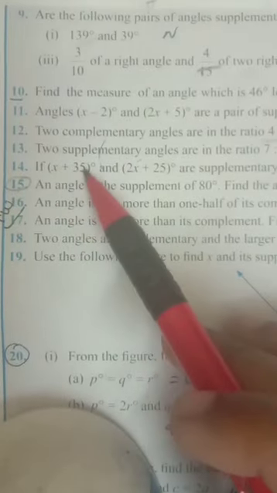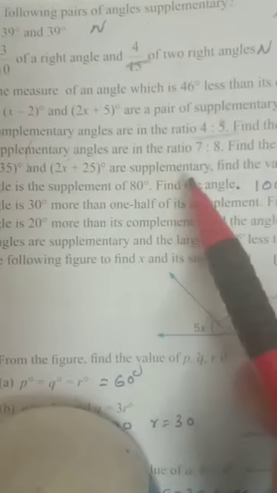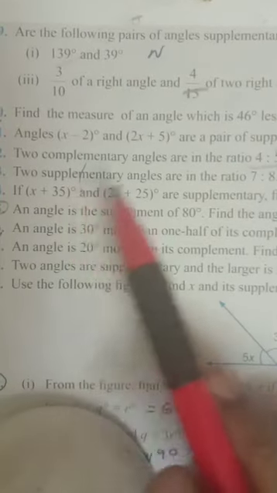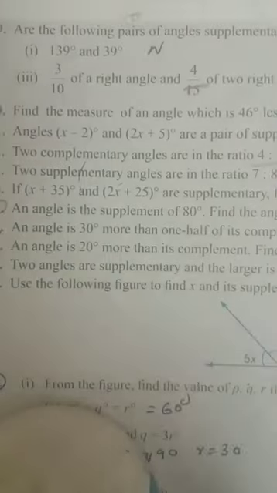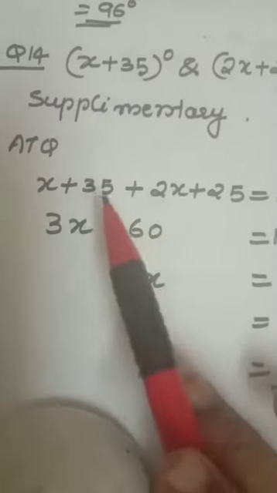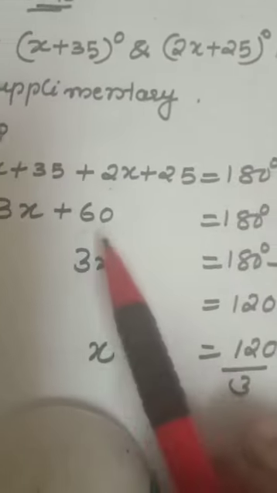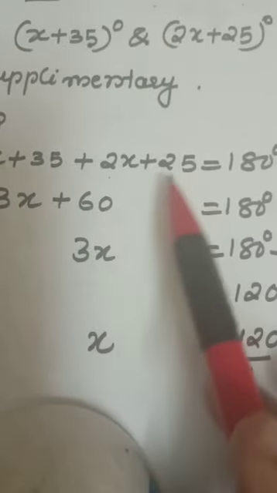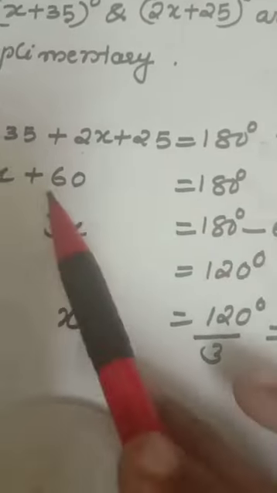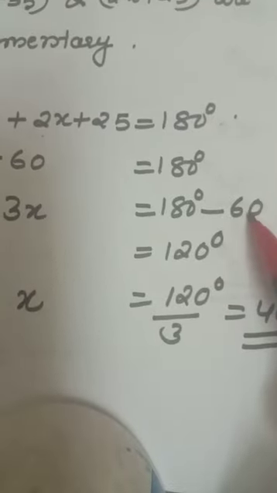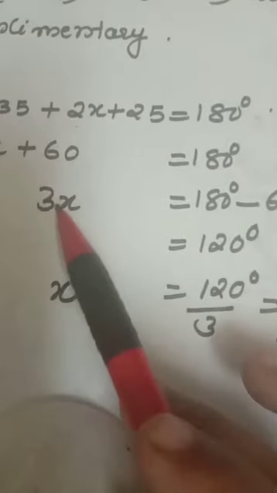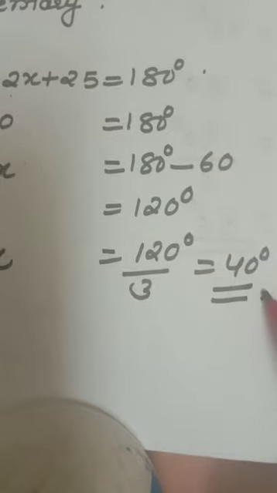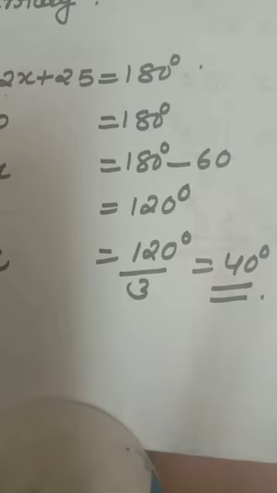Question 14. If x plus 35 and 2x plus 25 are supplementary, find the value. Same type of question. Supplementary meaning you add it, you will get 180. See, add it. 180 degree you will get: 2x plus x is 3x, 35 plus 25 is 60. This 60 will be moved to that side, it will be minus 60. 3 is multiplying, it will be divided. You will get 40 degree.